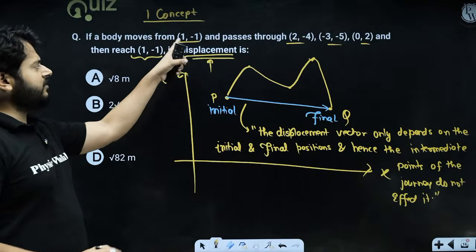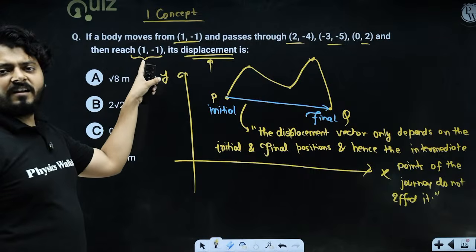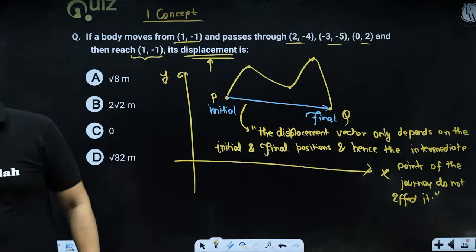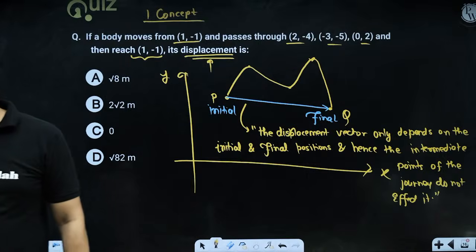So you see that you start from 1, minus 1, you end the journey at 1, minus 1, and these are the points you pass through, right? These are the points you can pass through, right? So what will happen?